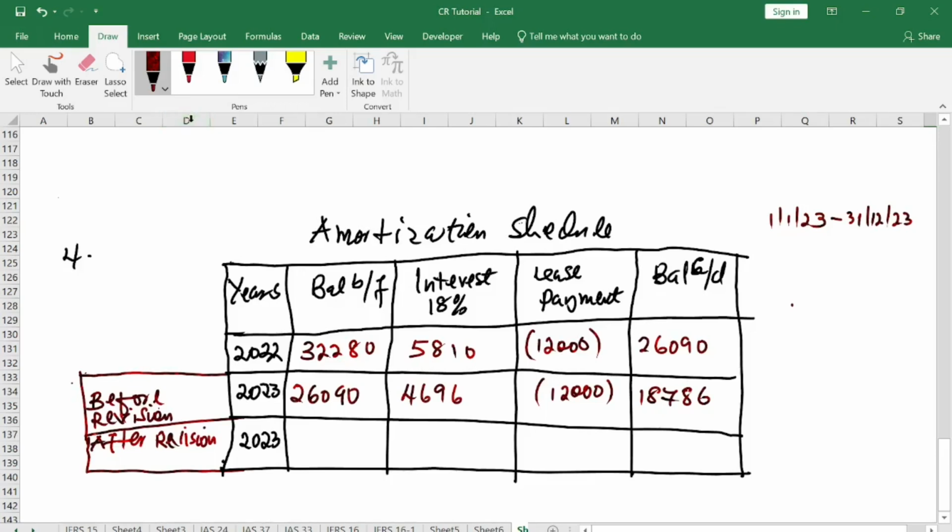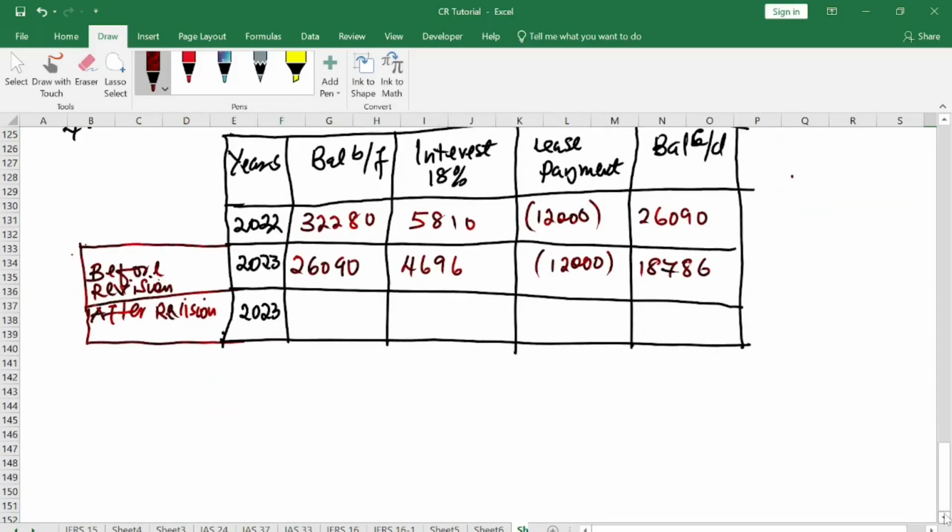We can now revise, because the agreement was reached on 1st January and the payment is made at the end of the accounting year. So at the end of the day, you need to know your balance at the end of the accounting year before you revise. The beginning of the accounting year is when the agreement was reached. If so, the payment will be made at the end of the accounting year. Therefore, in accounting year 2023, you will have to continue with the old contract until the accounting year ends. Then you will consider the revision at the end of the accounting year 2023. All right, so let's go into the amendment for 2023 as they did.